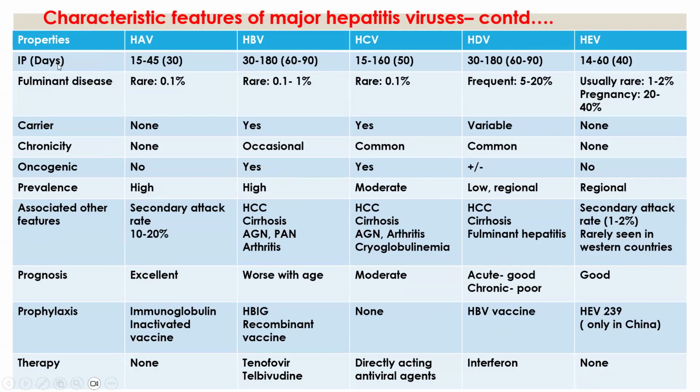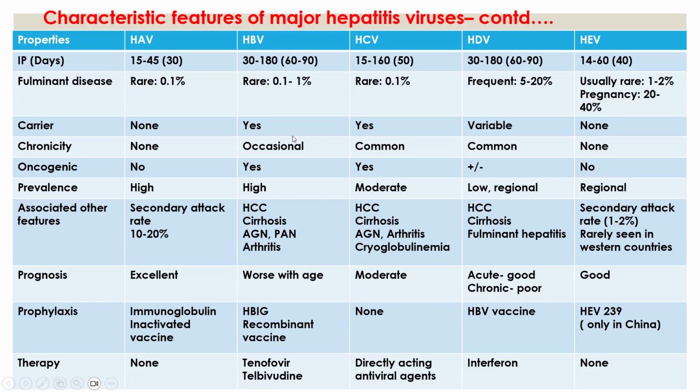Next, incubation period. The incubation period of hepatitis A virus is 15 to 45 days, averagely 30 days. For hepatitis B virus the incubation period is between 30 to 180 days, averagely 60 to 90. Hepatitis C virus is 15 to 160 days, averagely 50 days. Hepatitis D virus, 30 to 180, averagely between 60 to 90. Hepatitis E virus is 14 to 60, averagely 40.